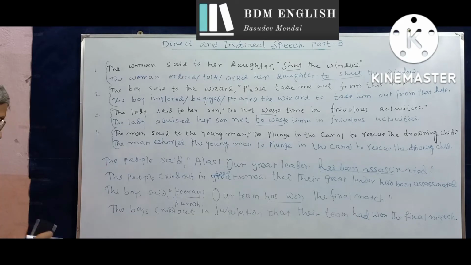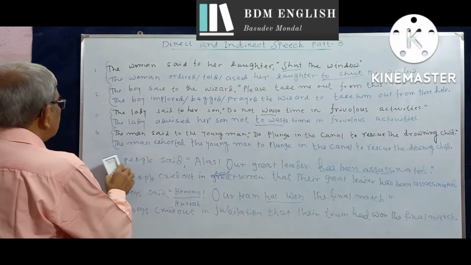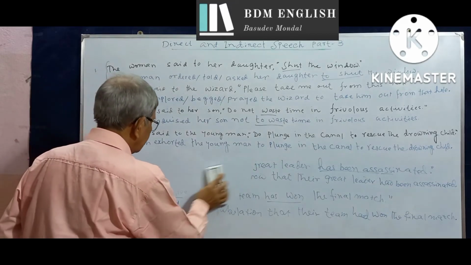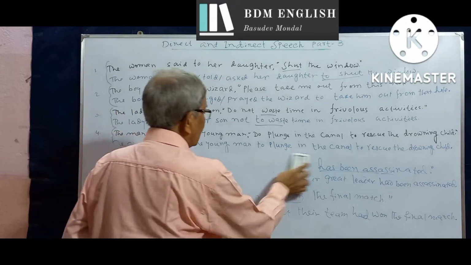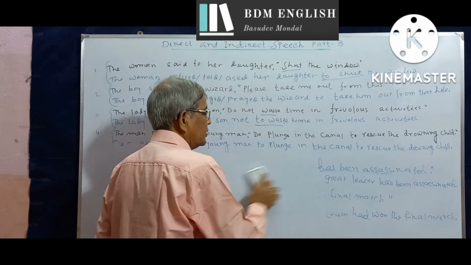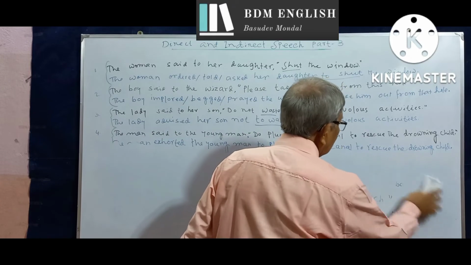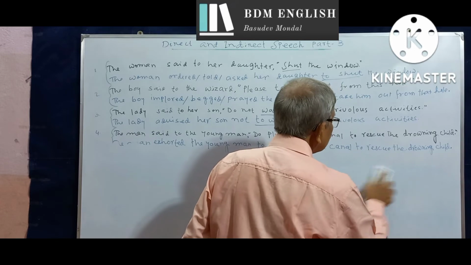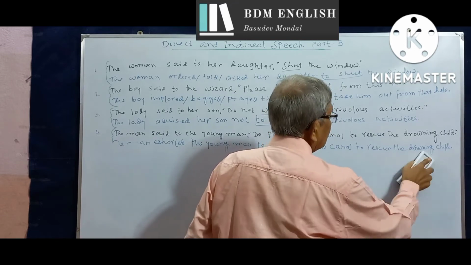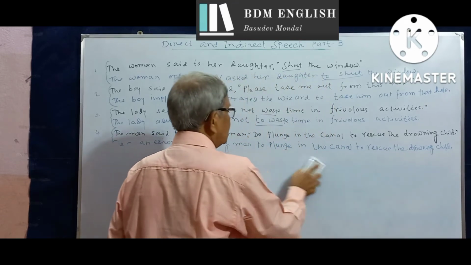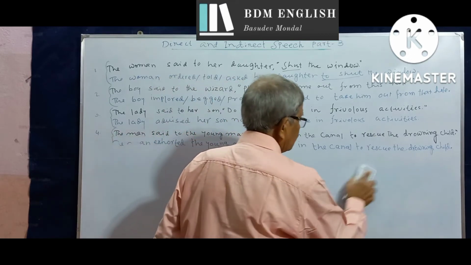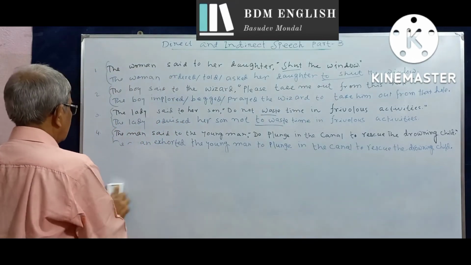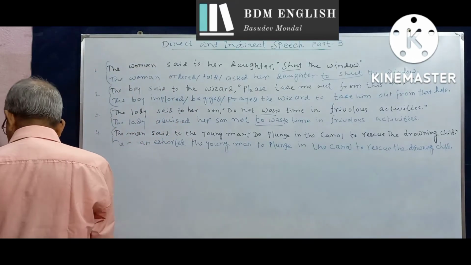Now, let us move on to the second category of exclamatory sentences. The sentences that begin with either how or what, and there is no interjection in such sentences. Therefore, the note of exclamation is placed at the end of the sentence. There is no interjection in this category of sentences, and the note of exclamation is placed at the end of the sentence.